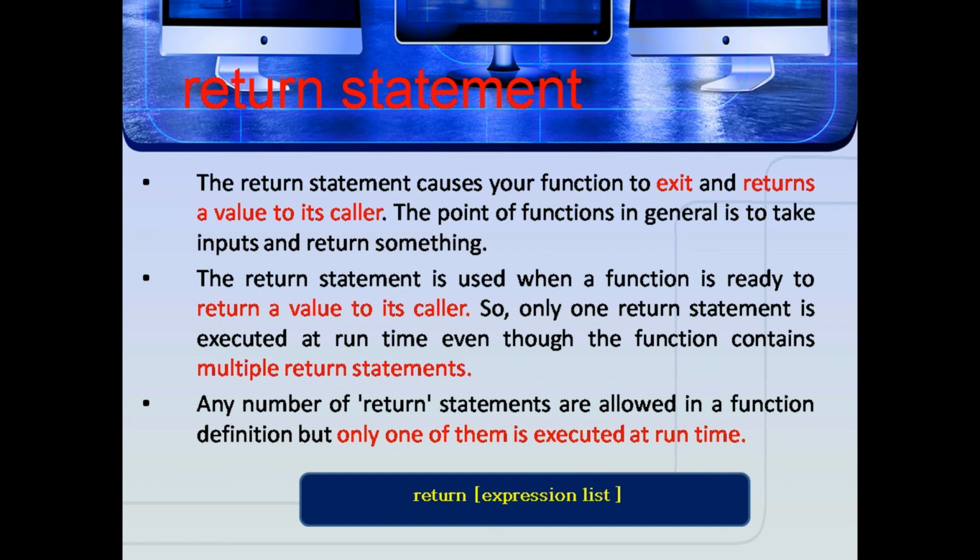So only one return statement is executed at runtime, even though the function contains multiple return statements. Any number of return statements are allowed in a function definition, but only one of them is executed at runtime. Here the syntax is: return expression_list. This statement contains an expression which gets evaluated and the value is returned.